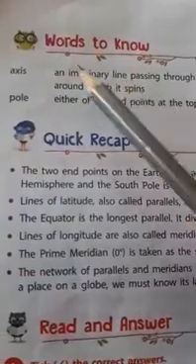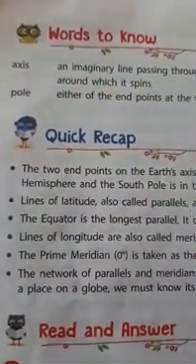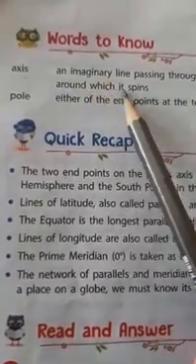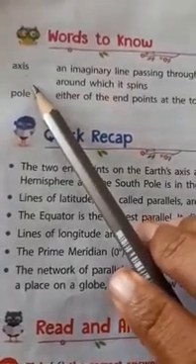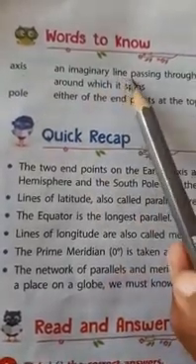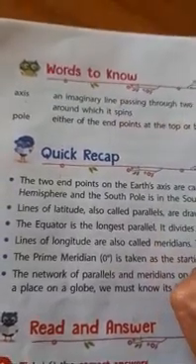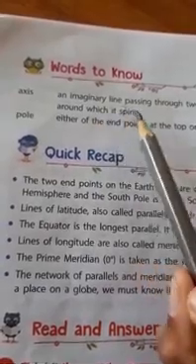So here we have words to know. That is axis, an imaginary line passing through two extreme points on a sphere around which it spins. Okay, what is axis, children? Axis is nothing but an imaginary line passing through two extreme points on a sphere around which it spins.